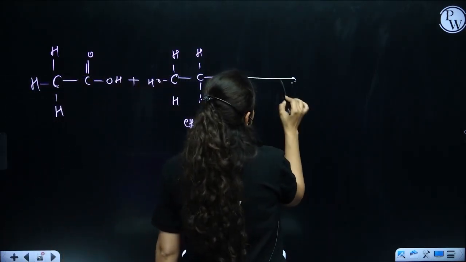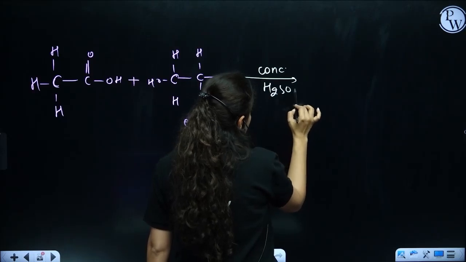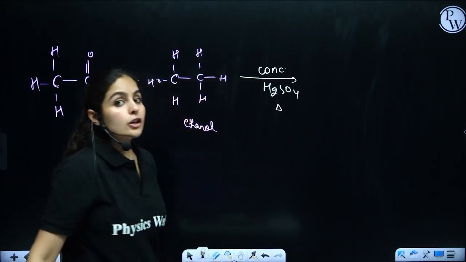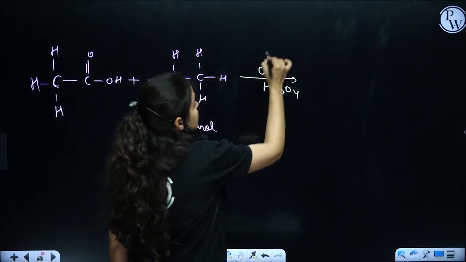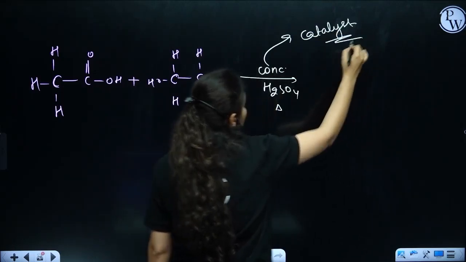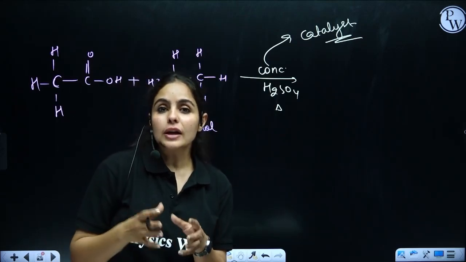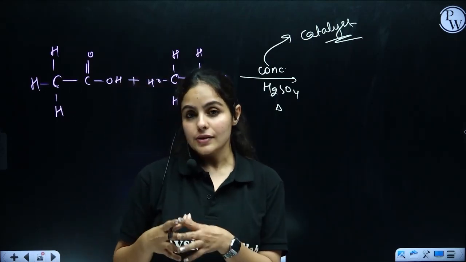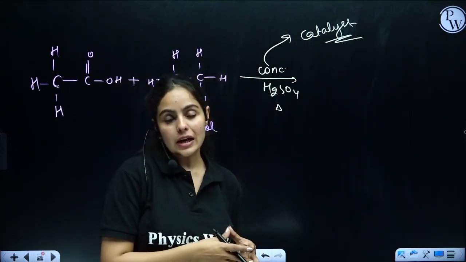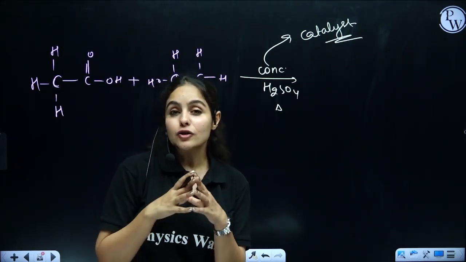Now, this reaction takes place in the presence of concentrated sulfuric acid, and we heat it. Here, concentrated sulfuric acid acts as a catalyst. So in the esterification reaction, concentrated sulfuric acid is acting as a catalyst, whereas in the dehydration reaction of ethanol, it was used as a dehydrating agent.